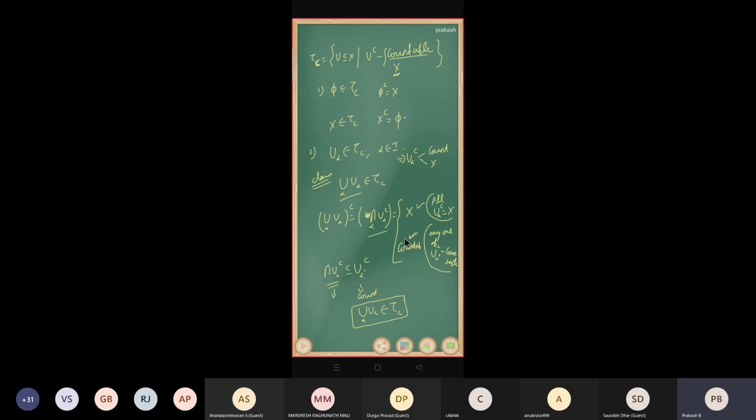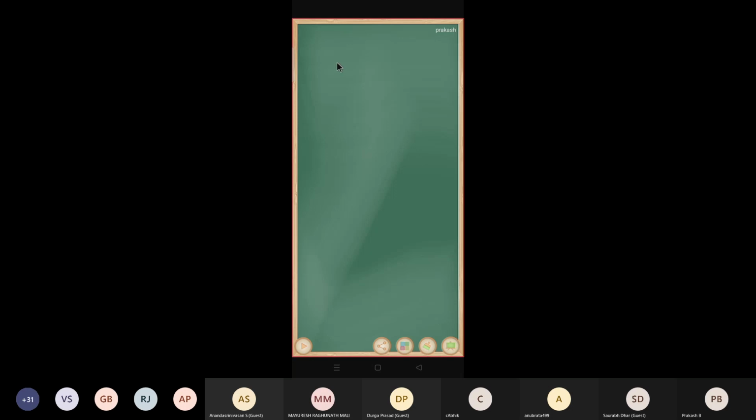Next we want to check for finite intersection. Take the finite collection, the third property: U i belongs to tau c, where i is equal to 1 to n. Then each U i complement is either countable or equal to X. Now we want to check whether it is closed under finite intersection, that is, the intersection of U i, i from 1 to n, belongs to tau c.